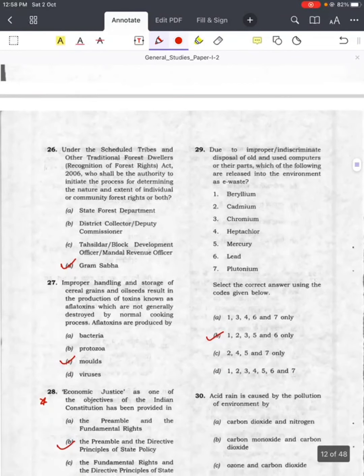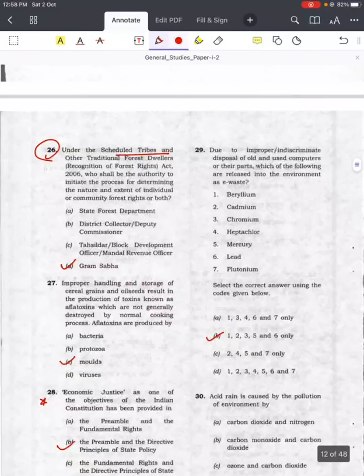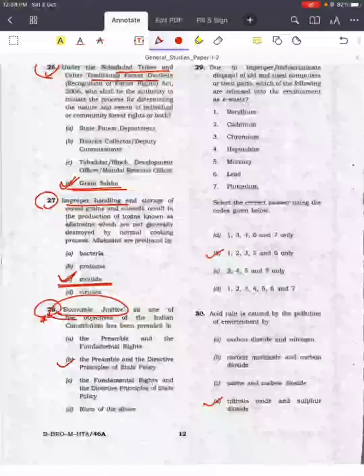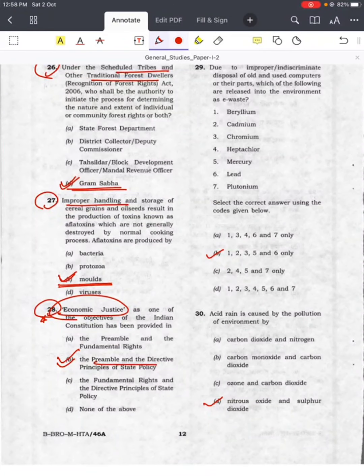Question number 26. Scheduled Tribes and Other Traditional Forest Dwellers Act. Answer is D. Gram Sabha. Question number 27. Improper handling. Answer is C. Molds. Question number 28, economic justice. Answer is B, preamble and DPSP.